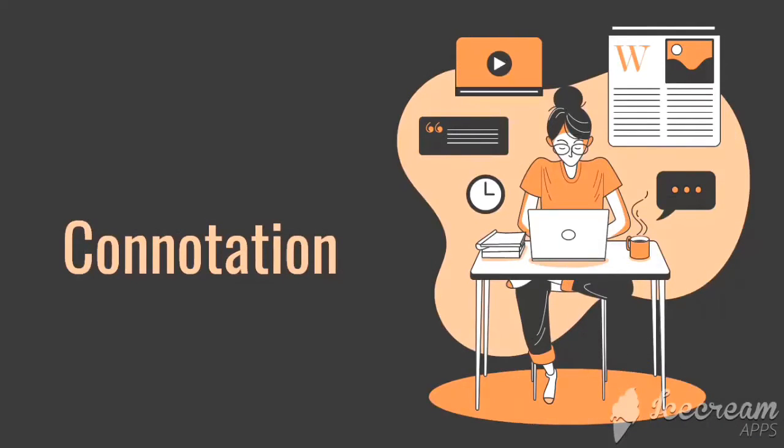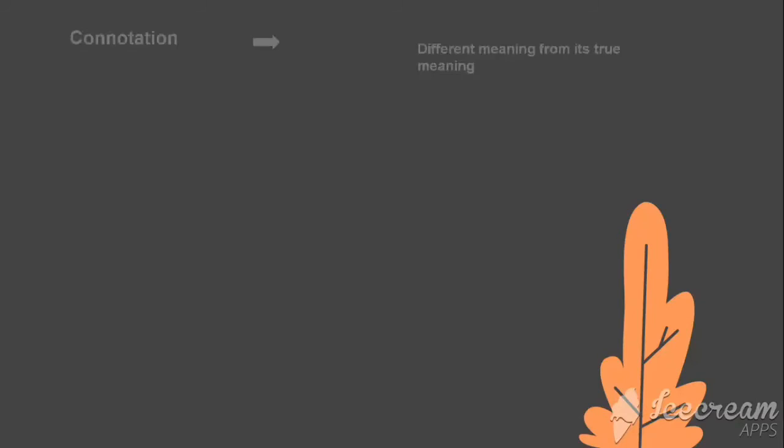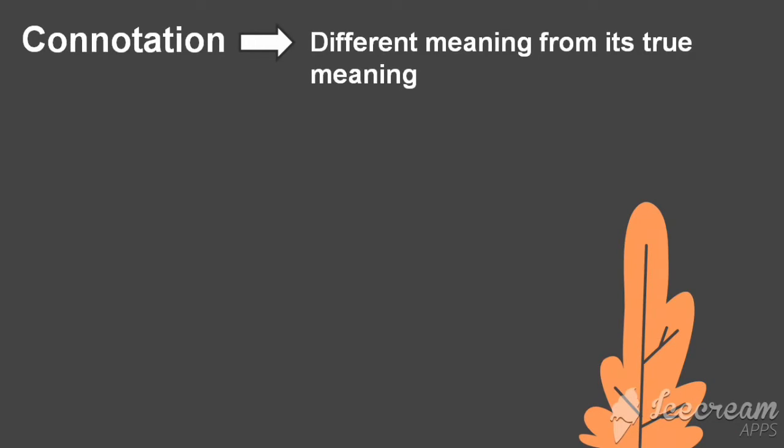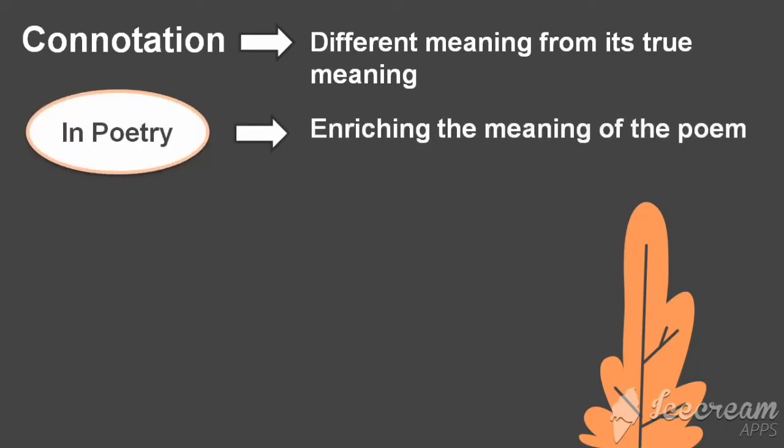Now we will talk about connotation. Connotation is a word that has another meaning, additional meaning, or value that is contained in a word. In other words, connotation is a word that has a different meaning from its true meaning. The connotation of a word is not directly delivered, but implicit. In poetry, connotation has a role in enriching the meaning of the poem.